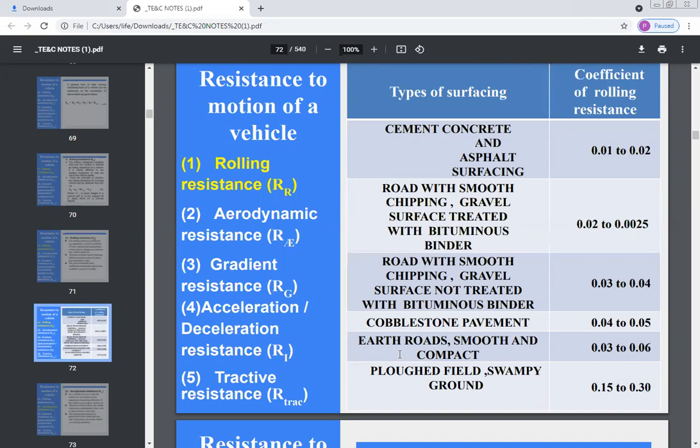If there is a plugged field, then the coefficient of rolling resistance is 0.15 to 0.3. What is a plugged field? Ploughed land. Okay.